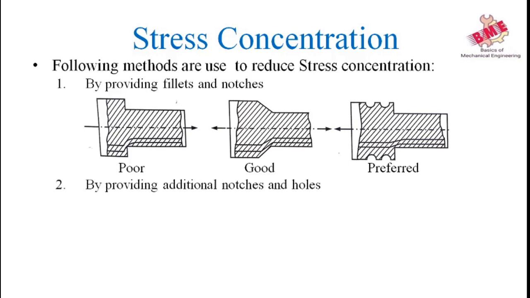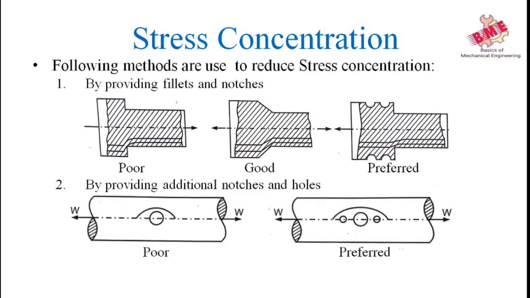The next method to reduce the stress concentration is by providing additional notches and holes. In the figure, we can see that one hole is engraved into the shaft where the stress concentration is more. In the second figure, two small holes, as compared to the first hole, are made on both sides of that hole to redistribute the stress and lessen the stress concentration at the first bigger hole. That is the method to reduce the stress concentration.